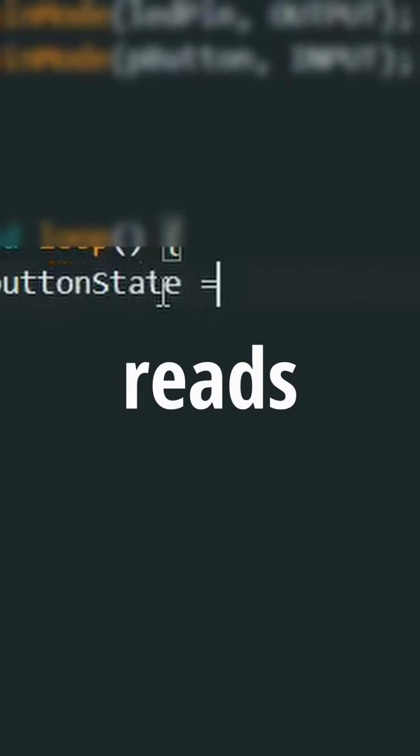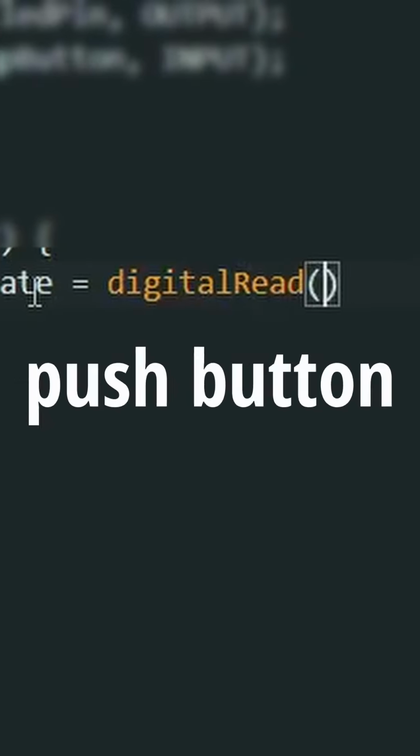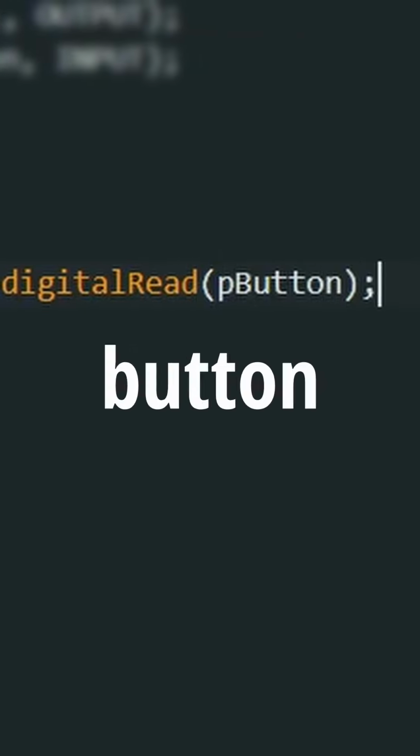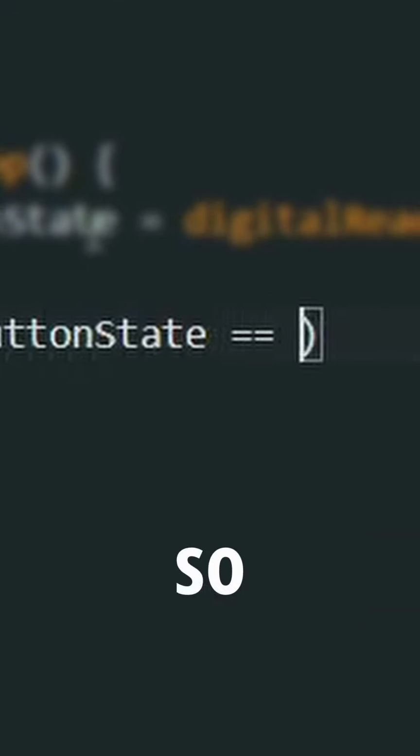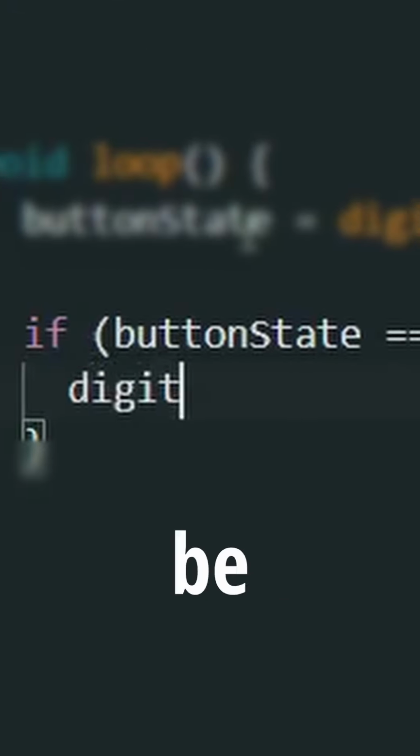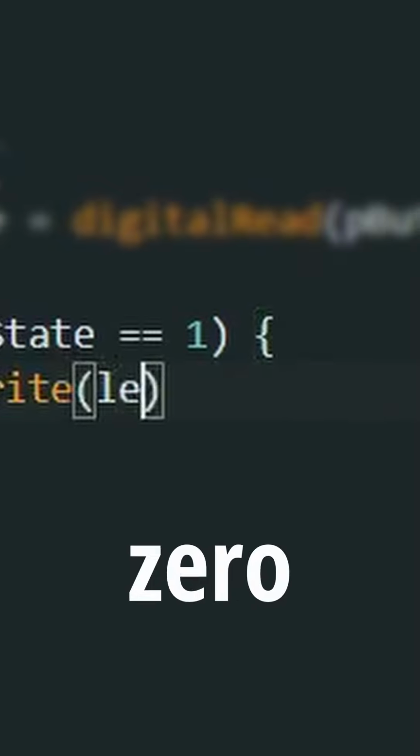And this statement reads the current state or value of the push button. It stores the current value in the button state. And for our if statement, if the button is pressed, the button state will be 1 or high. Otherwise, it will be 0 or low.